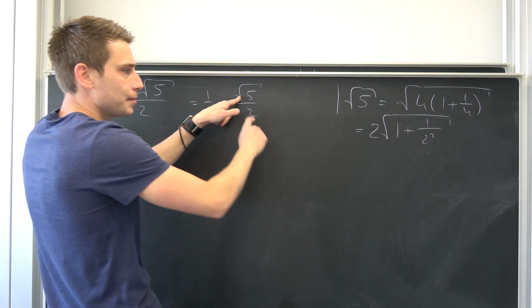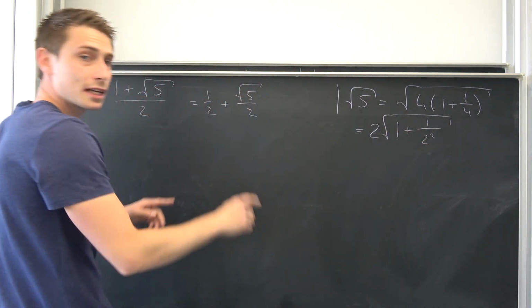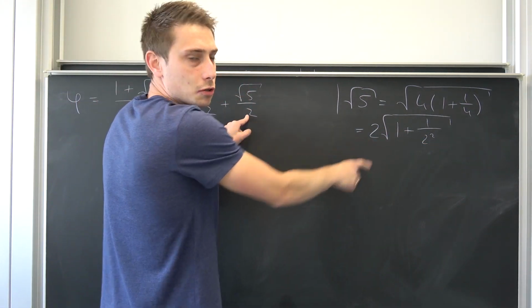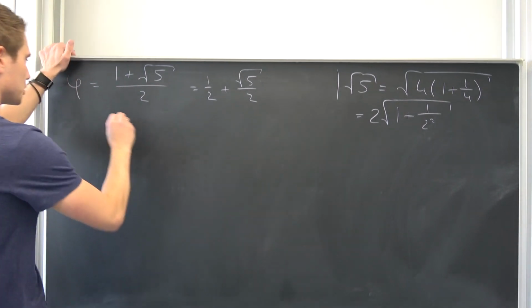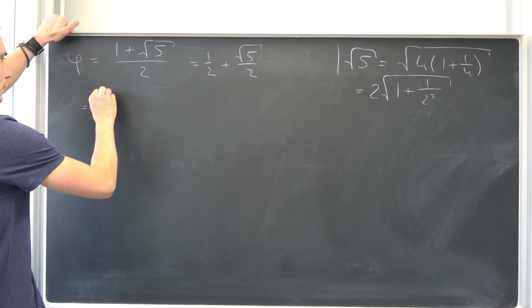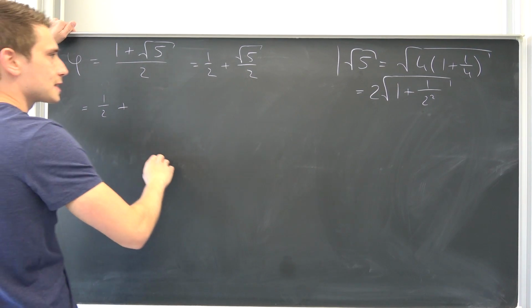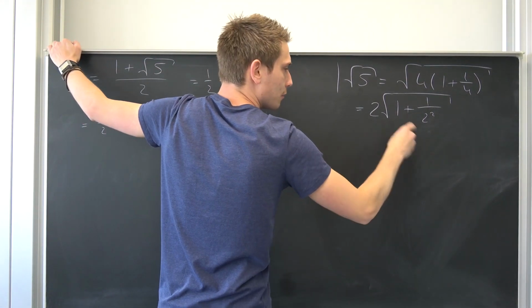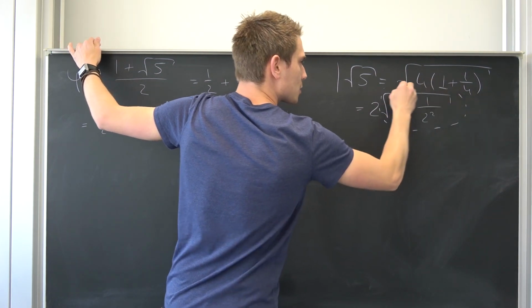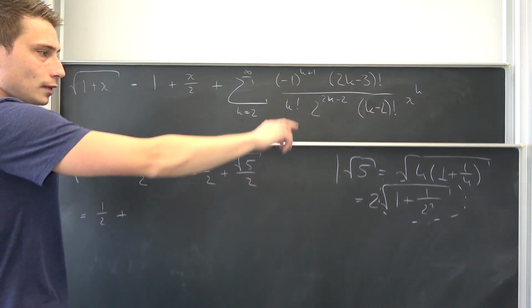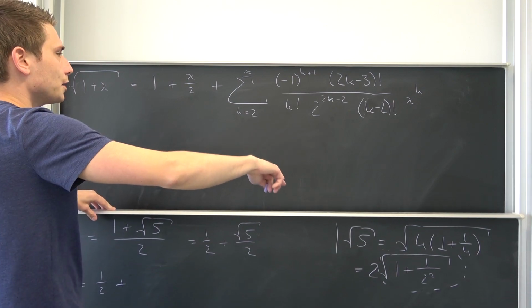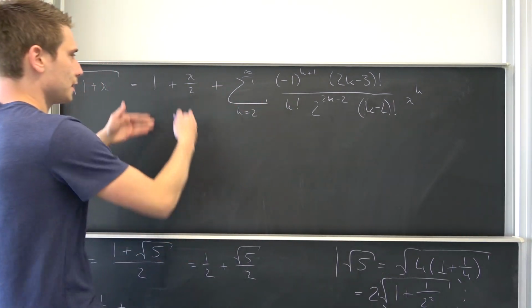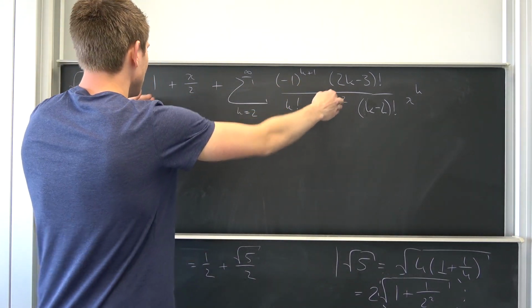Square root of 5 can be expressed like this right here, meaning overall the 1/2 and this 2 are going to cancel out, so this actually works like a charm. So the Taylor series for phi is 1/2 plus square root of 5 over 2, which is nothing but this thing right here. This is what we have to derive. So we are going to plug in 1 over 2 squared into this thing right here.